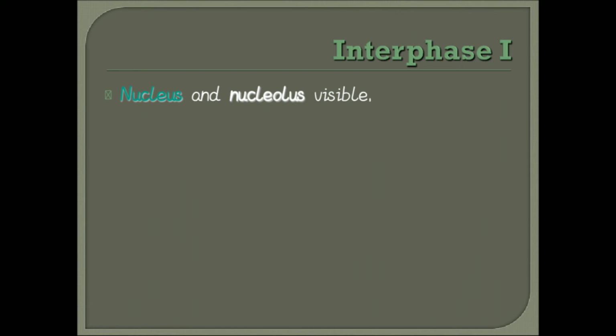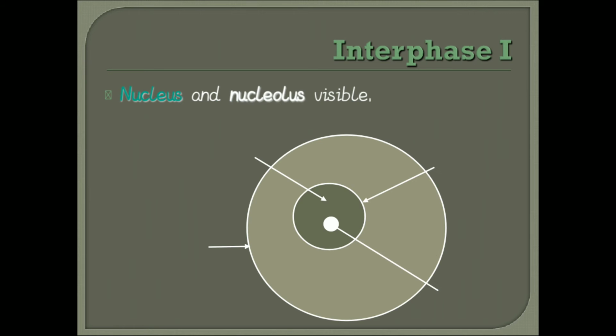In interphase, the nucleus and nucleolus are visible. We can observe here the chromatin network. This is the nuclear membrane, and this is the small nucleus, nothing but the nucleolus.